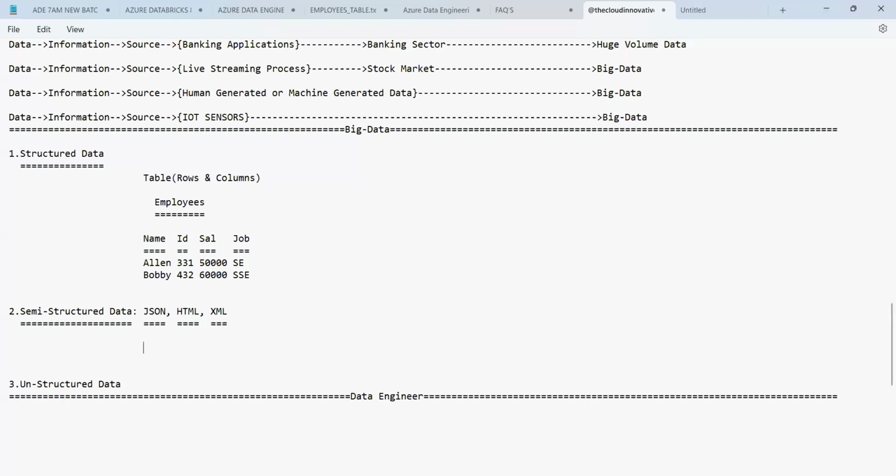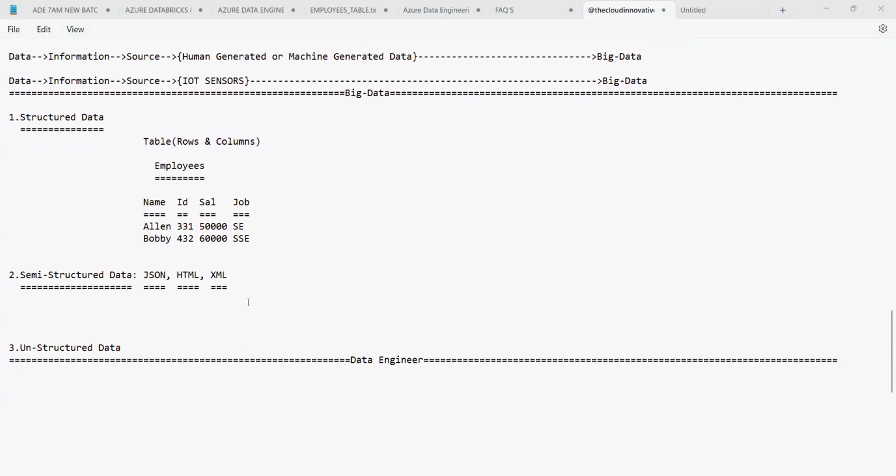So, guys, is everyone aware of JSON? Please tell me, do you know what a JSON file is? How does it look? Do you have any idea, guys? Please, everyone, respond. Okay, I will show you what JSON is and how it looks.